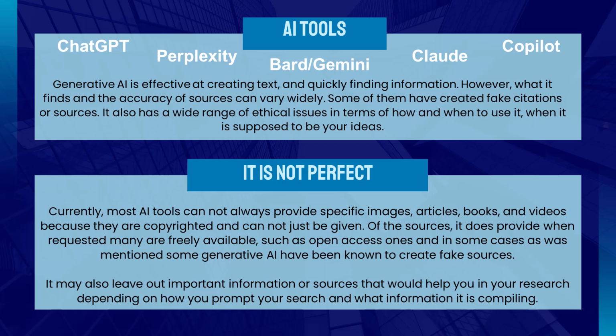Currently, most AI tools cannot always provide specific images, articles, books, and videos because they are copyrighted and cannot just be given. Of the sources it does provide when requested, many are freely available, such as open access ones, and in some cases, some generative AI have been known to create fake sources. It may also leave out important information or sources that would help you in your research depending on how you prompt your search and what information it is compiling.